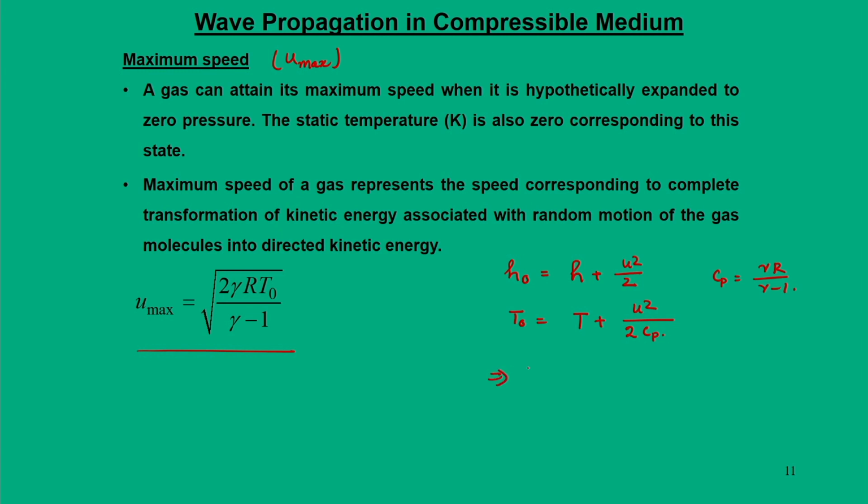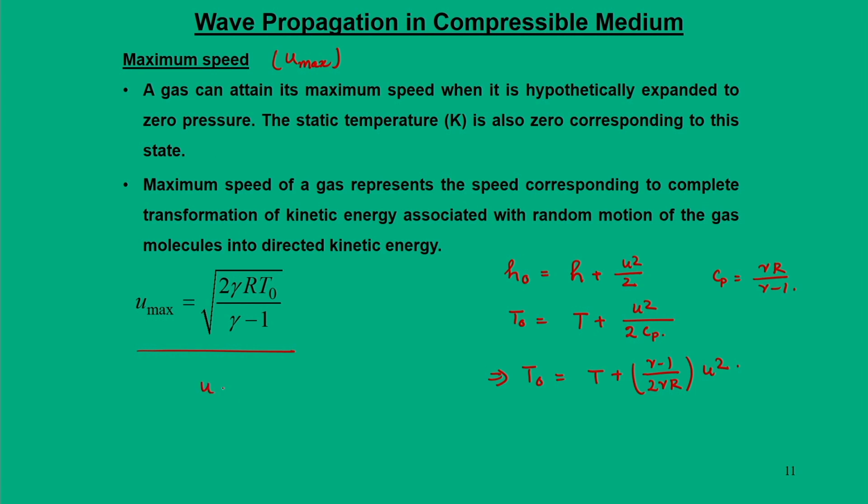So, this turns out to be T naught equal to T plus gamma minus 1 by twice gamma r into u square. Now, here we say u has to be u max.